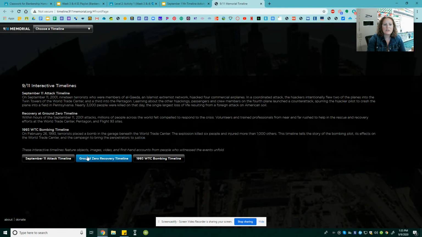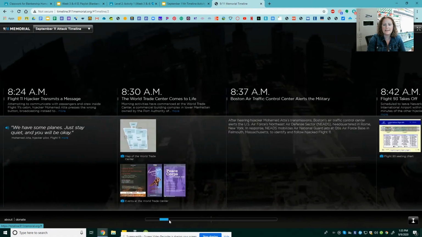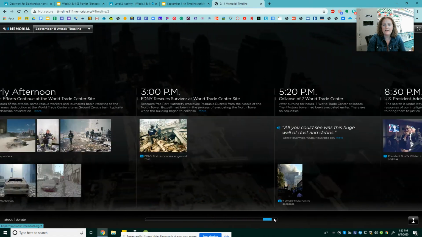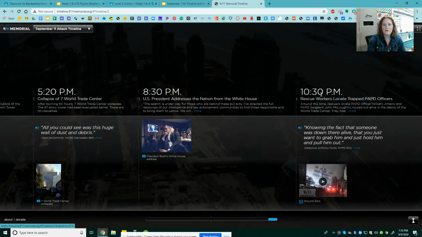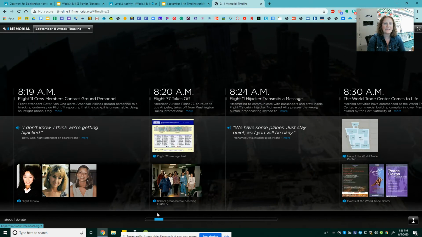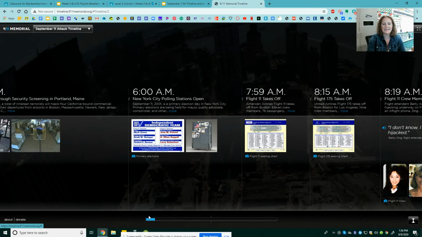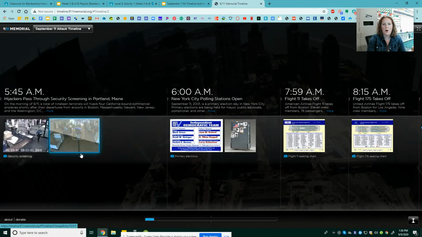And then remember, it says choose September 11th attack timeline. And then it's a very cool interactive timeline where you get to explore everything around you. So you just drag this guy and see all the events from what happened since 5:45 a.m. all the way into 10:30 p.m. on September 11th. That's the cool thing about timelines. It can be based on time, it can be based on days, it can be based on years, it can be based on decades. So you're going to see all the events that happened on September 11th in 2001.